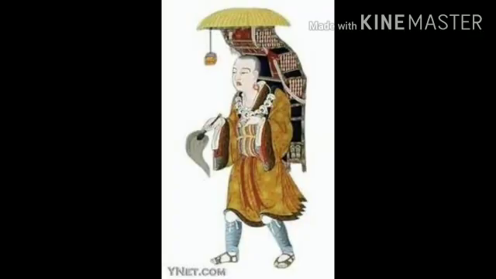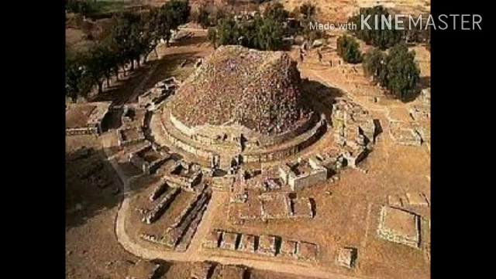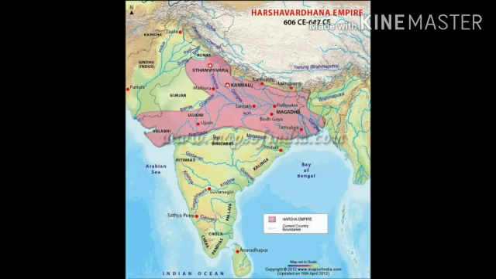Xuanzang, a Chinese traveler, stayed here for many years. The other famous universities of that period were Takshila, Vallabhi, and Ujjaini.